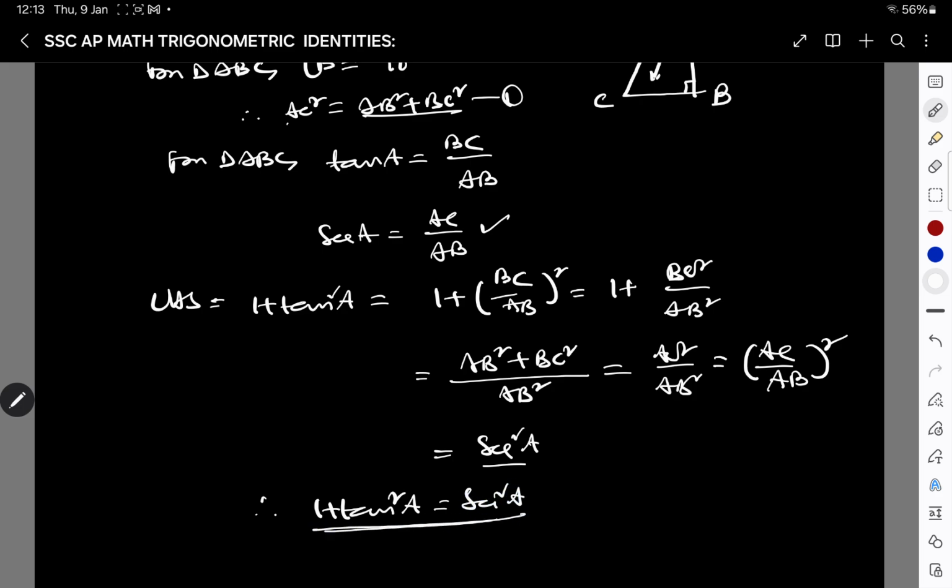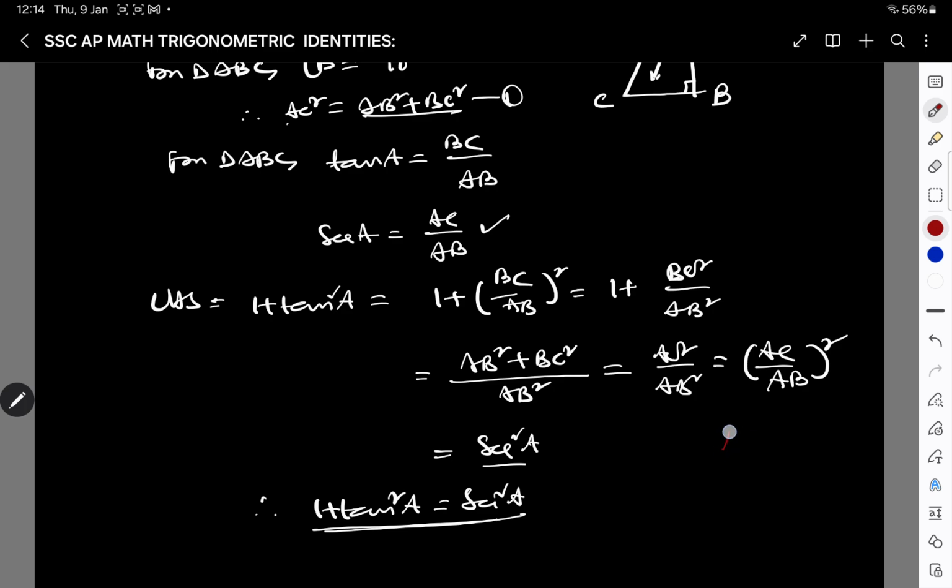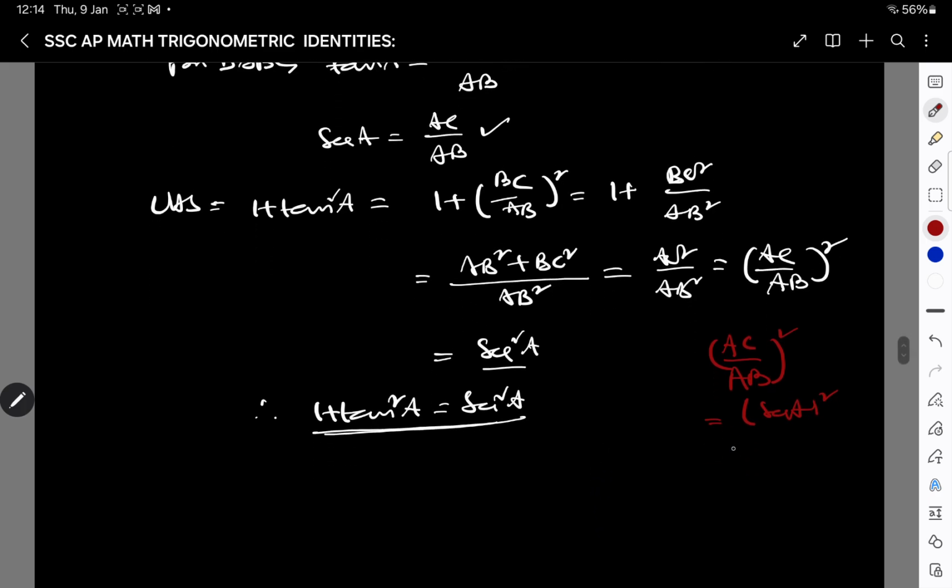Here there is one very important note. Here we write AC by AB whole square as secant A whole square. Secant A whole square is not secant of A square. That is very important.